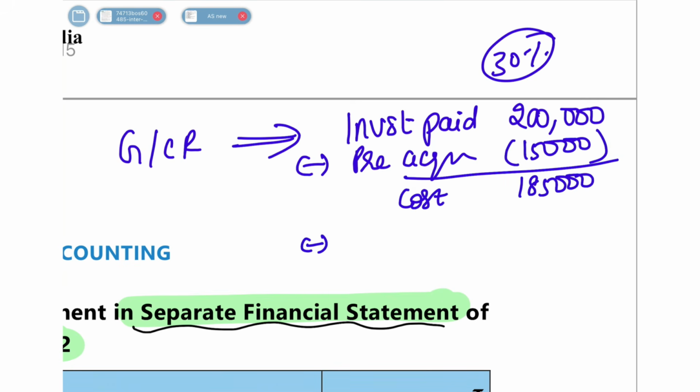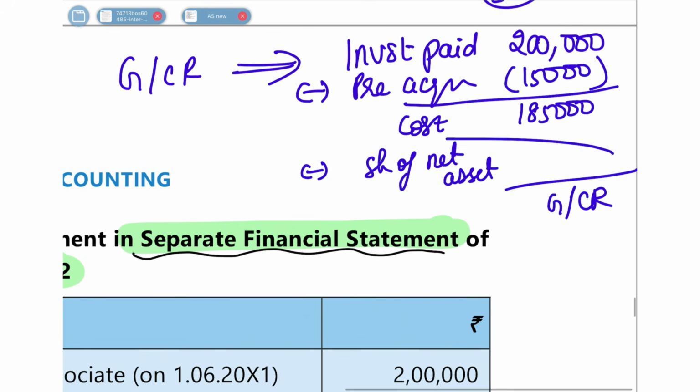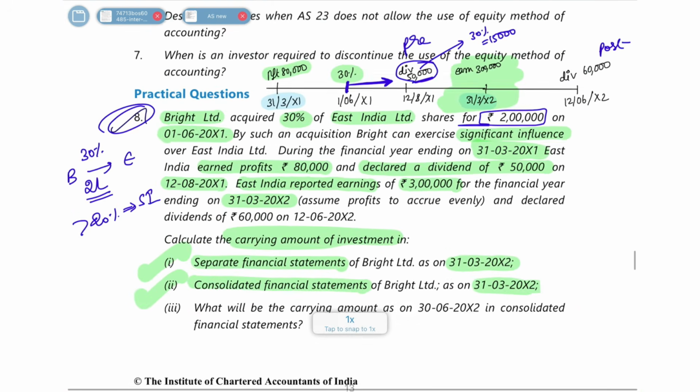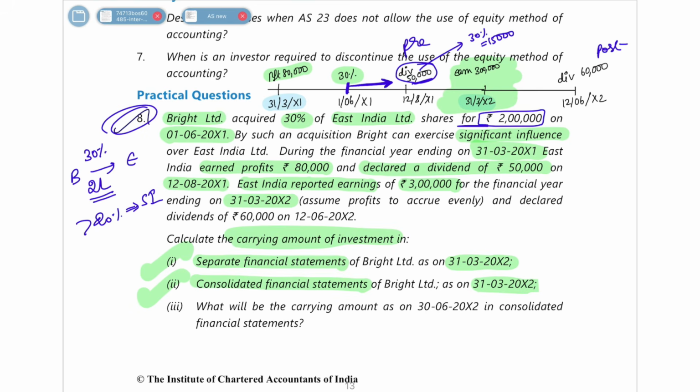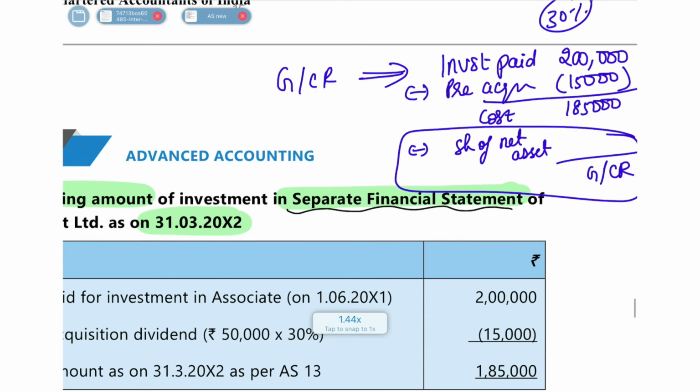And if you reduce your share of net assets from this, you will get your goodwill or capital reserve. But in our question, this part is not given. I think the data related to share of net assets is not given anywhere in the question. So we are not going to do anything about it. We'll stop here itself, at cost, which is 1,85,000.